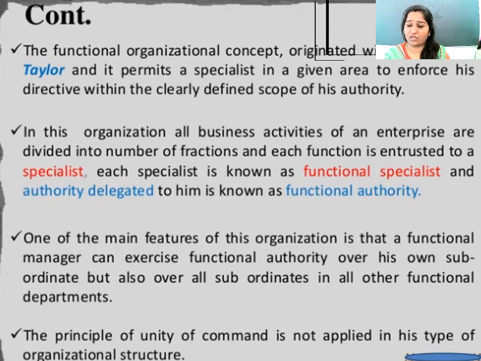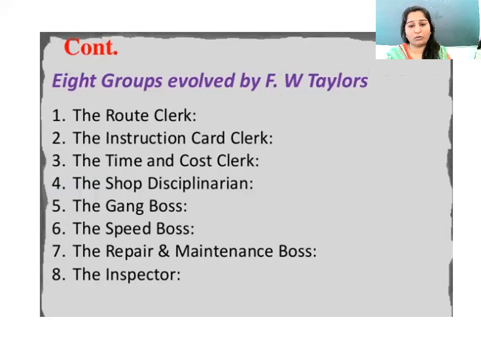One of the main features of the organization is that a functional manager can exercise functional authority over his own subordinates, but also over all subordinates in all other functional departments. The principle of unity of command is not applied in this type of organizational structure. Continuing, the eight groups evolved by F. W. Taylor are the route clerk, the instruction clerk, the card clerk, the time and cost clerk, the shop disciplinary, the gang boss, the speed boss, the repair and maintenance boss, and the inspector.